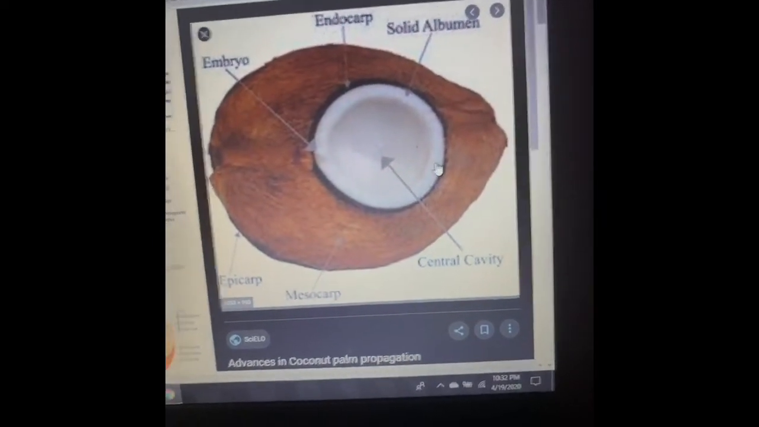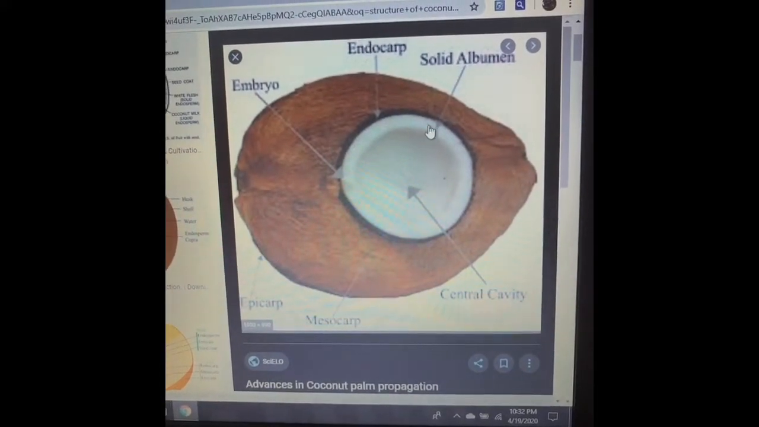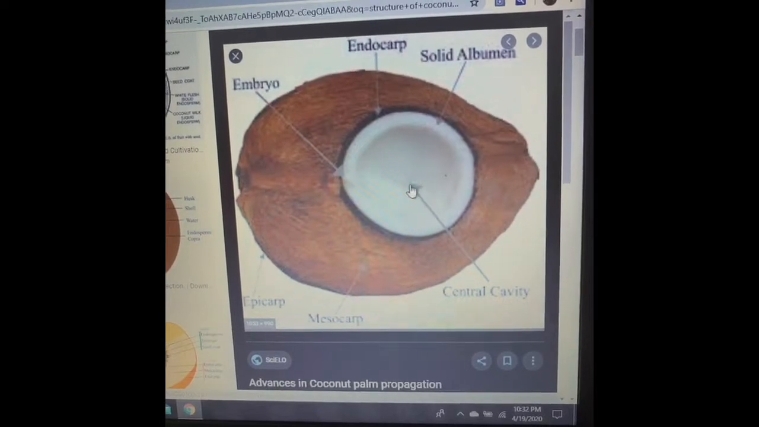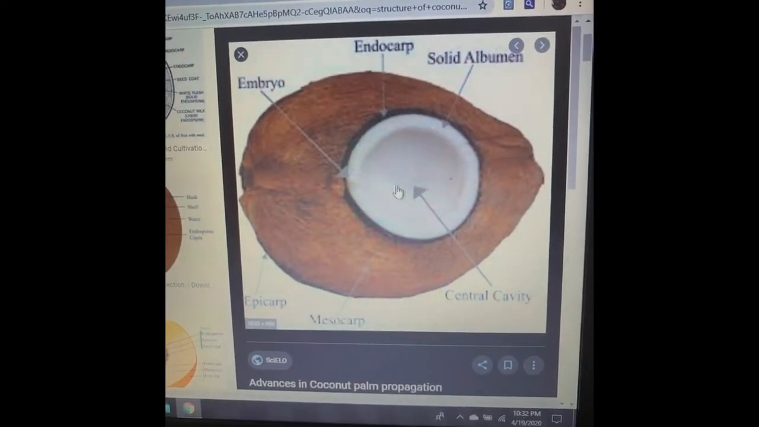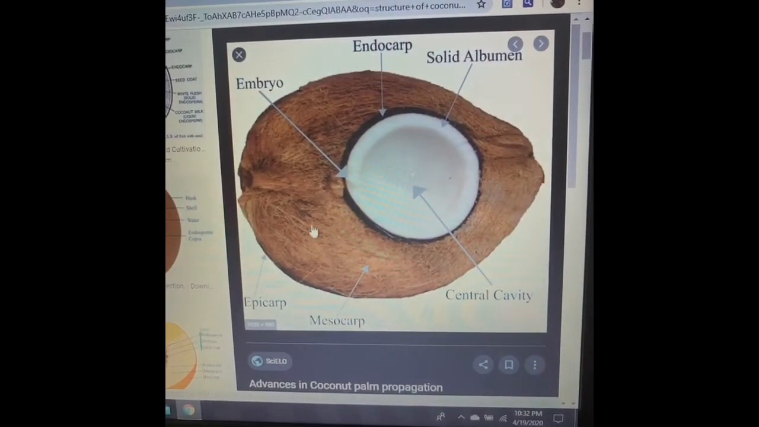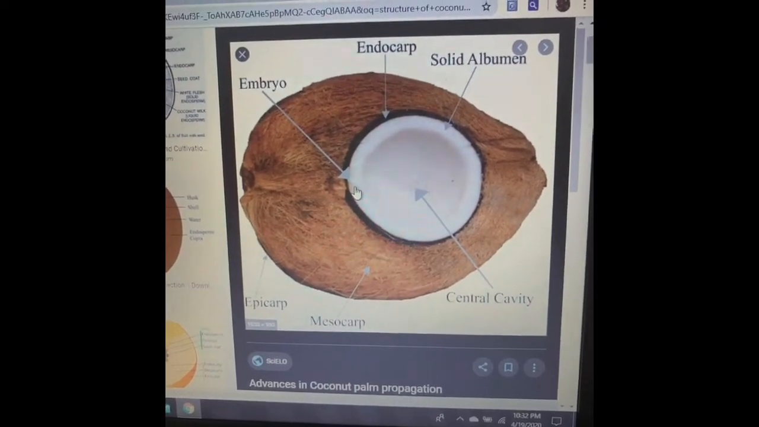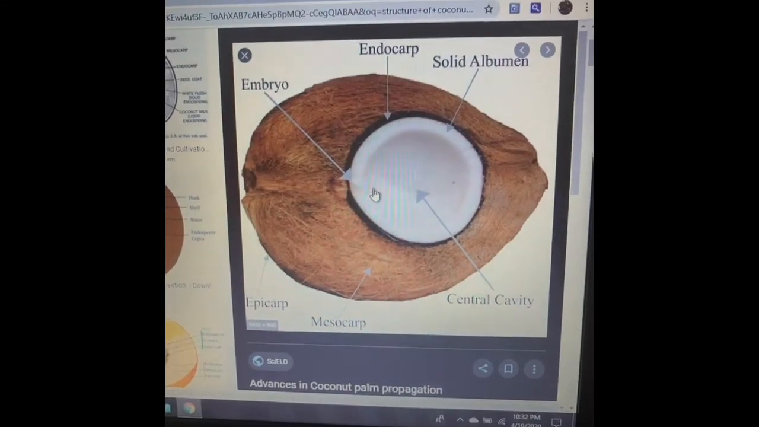Here is the structure of the coconut fruit. This is the solid albumin, the central cavity which holds the nuclear endosperm, the mesocarp, and the epicarp. The embryo lies over here. I hope all of you have seen three dots at one end of the coconut. That's the place where the embryo is.